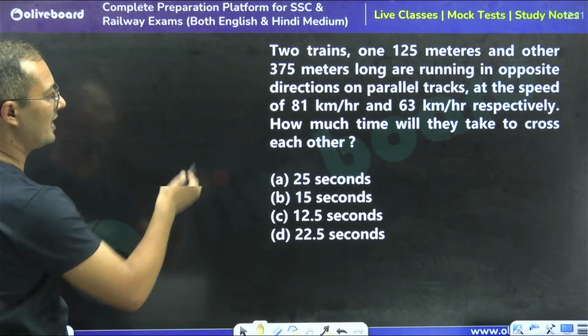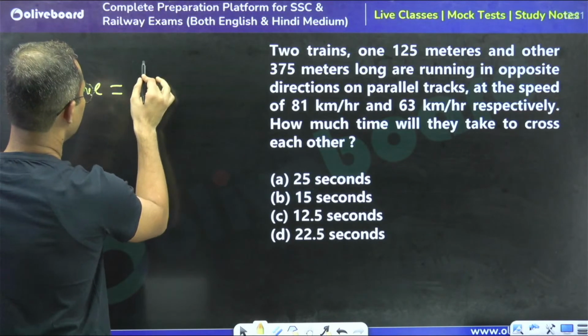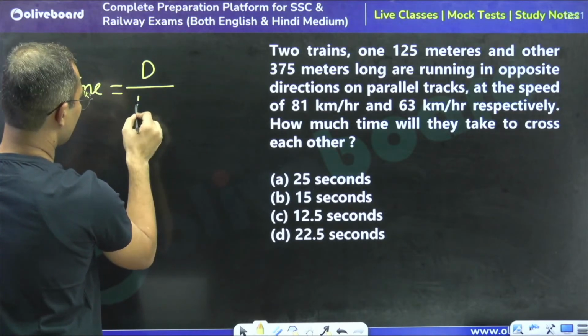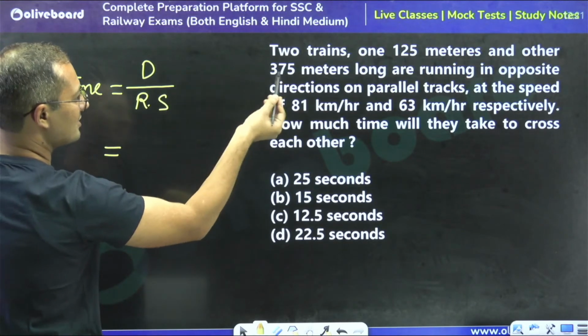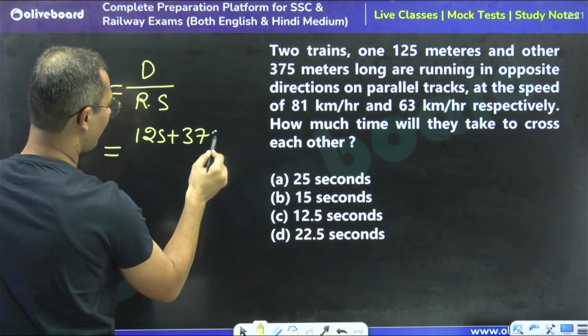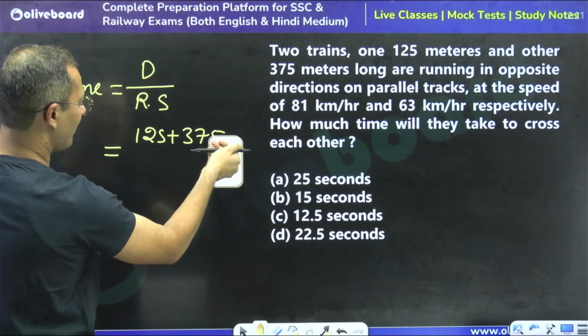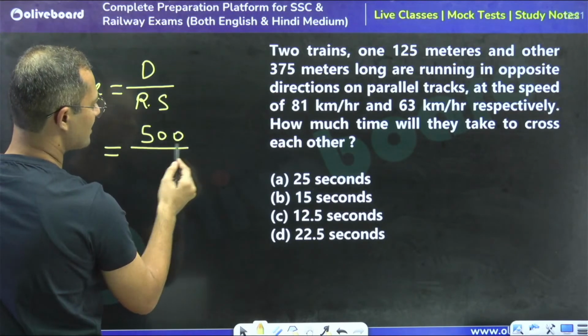If they are going to cross each other, time is going to be distance, or we can say total distance divided by relative speed, because both are moving, right? So distance is going to be 125 plus 375. So 125 plus 375 is going to be how much? 500. Okay, just divided by.